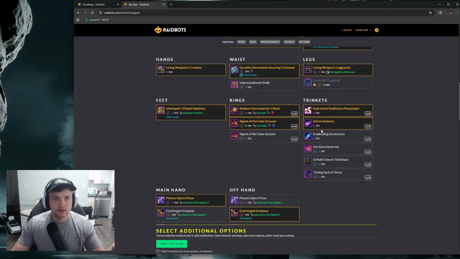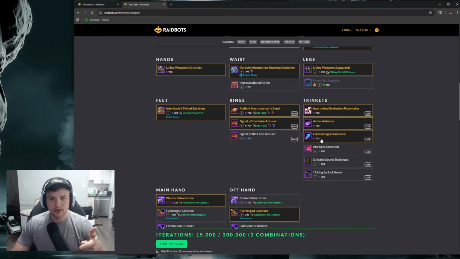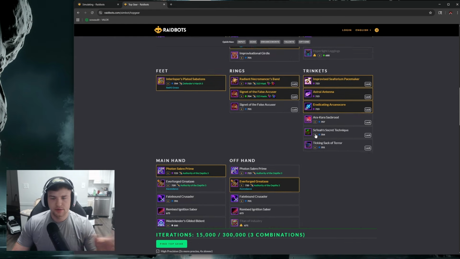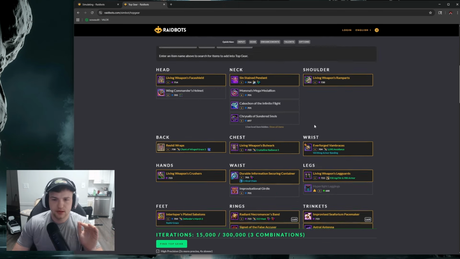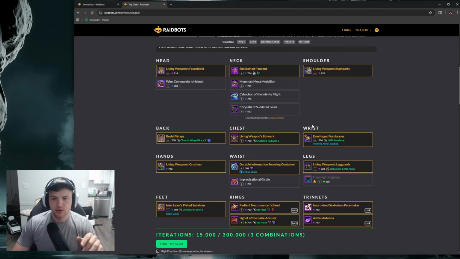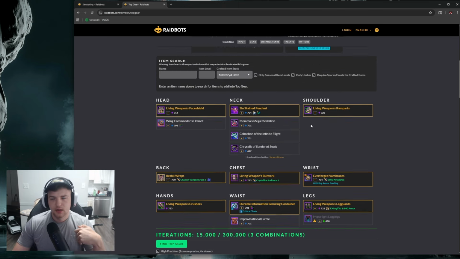Now you have to keep in mind some things. For example, if I do Eradicating Arcano Core against these other two trinkets, but I do it for like 5 targets, these are going to win like crazy. But if I do it for single target, then Arcano Core will most likely beat out Pacemaker. So you have to keep in mind what kind of sim you're running, if it's multi-target or single target, and that could vary. So you usually want to run multiple sims, but you can come in here and compare gear for your vault so you could try to pick the best option.